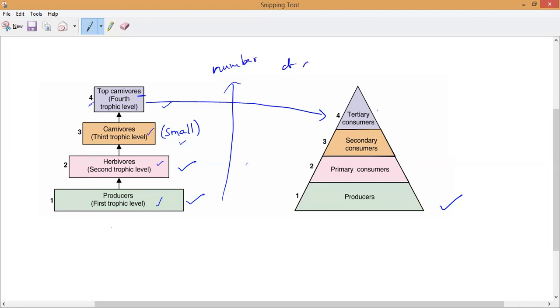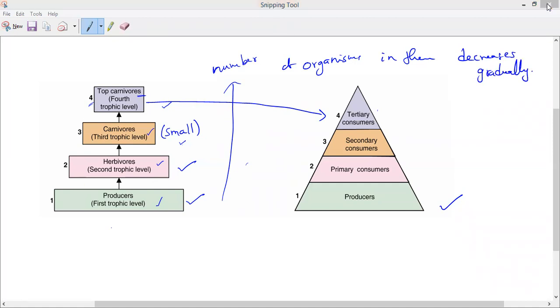Understand? The number of organisms in them decreases gradually. So that is why it is happening. Clear, everyone? That is the most important thing you need to understand.